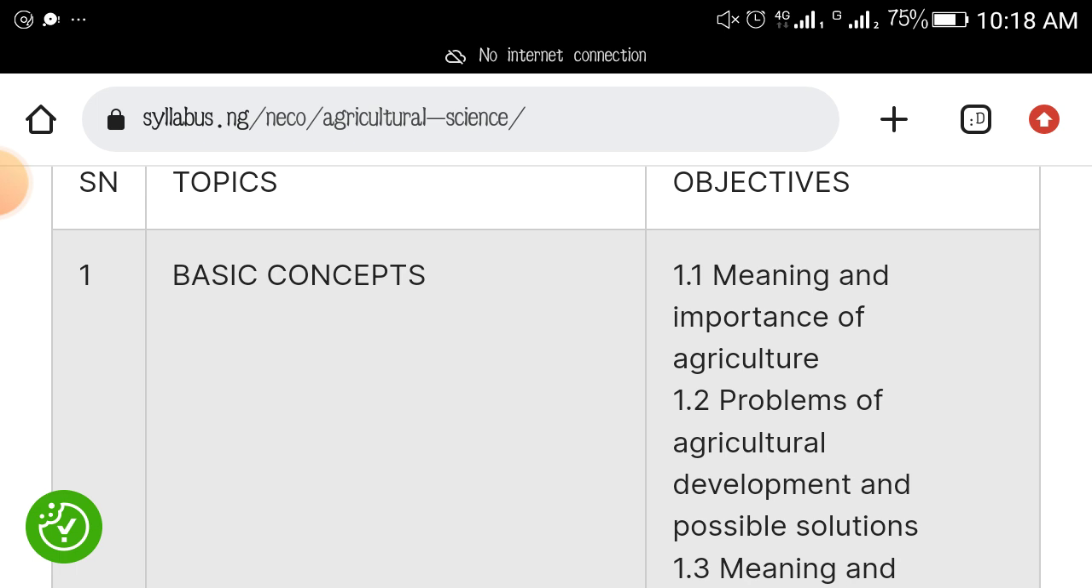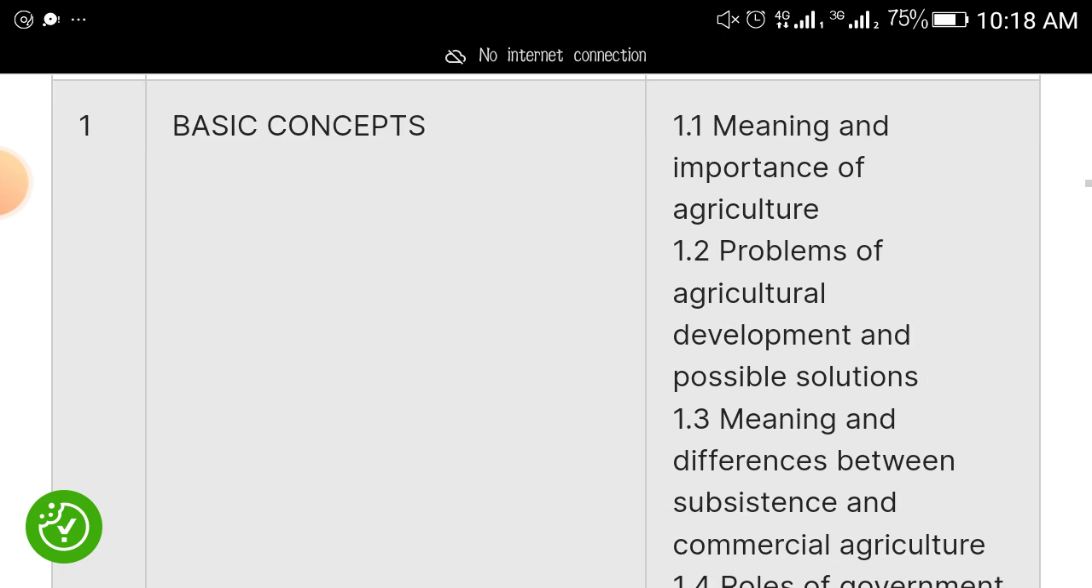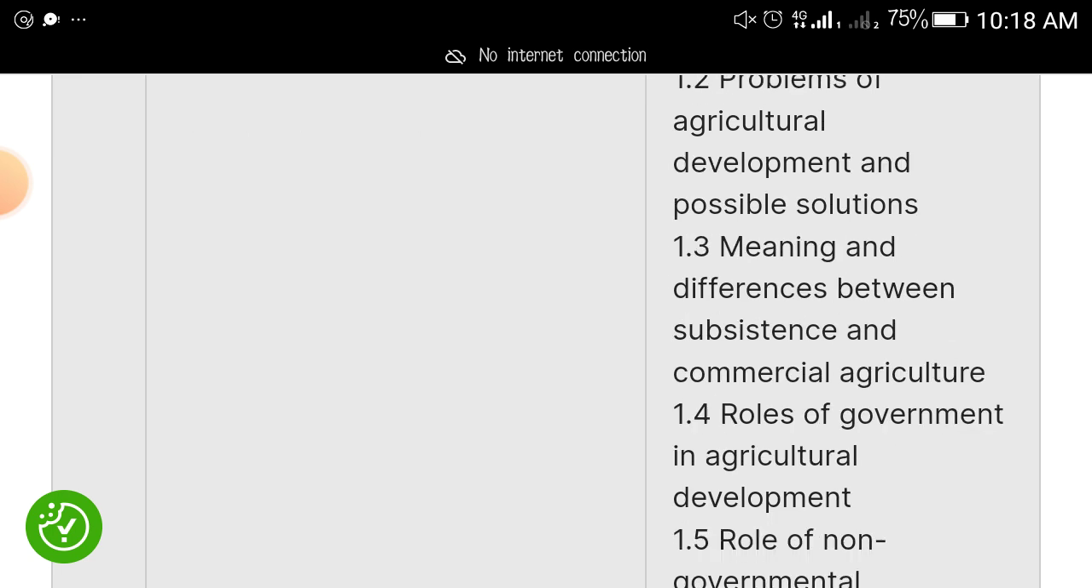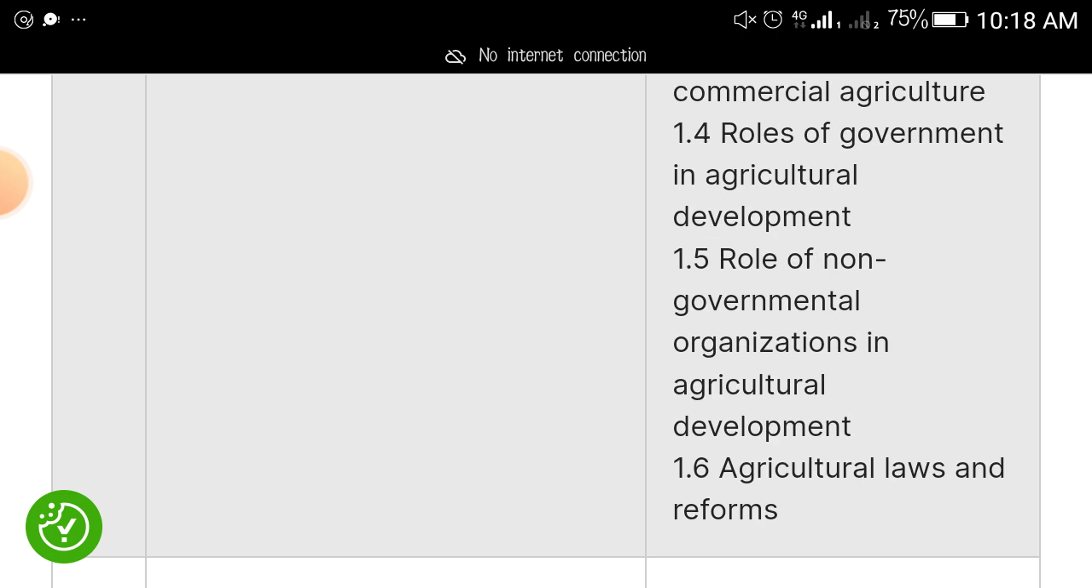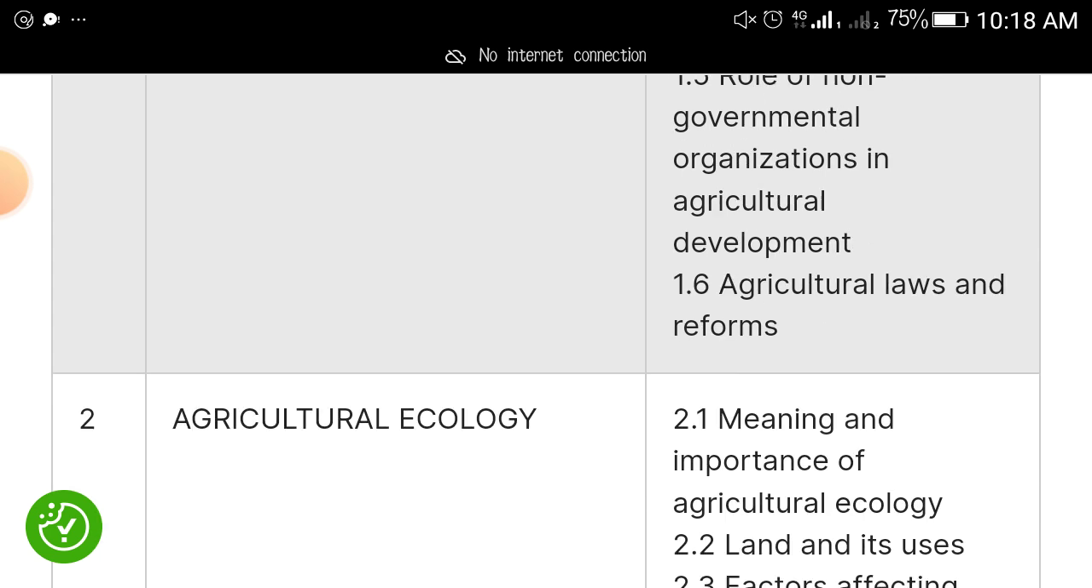Number one is basic concept of Agric, meaning, importance of agric, problems of agricultural development and possible solutions, meaning and differences between subsistence and commercial agriculture, roles of government and agriculture development. I hope you are following. Roles of non-governmental organizations in agricultural development, agricultural laws and reforms.